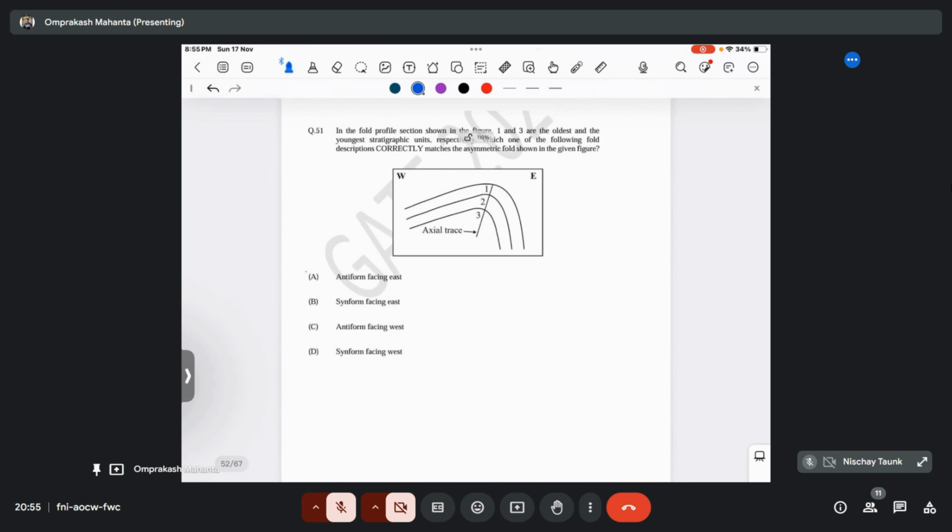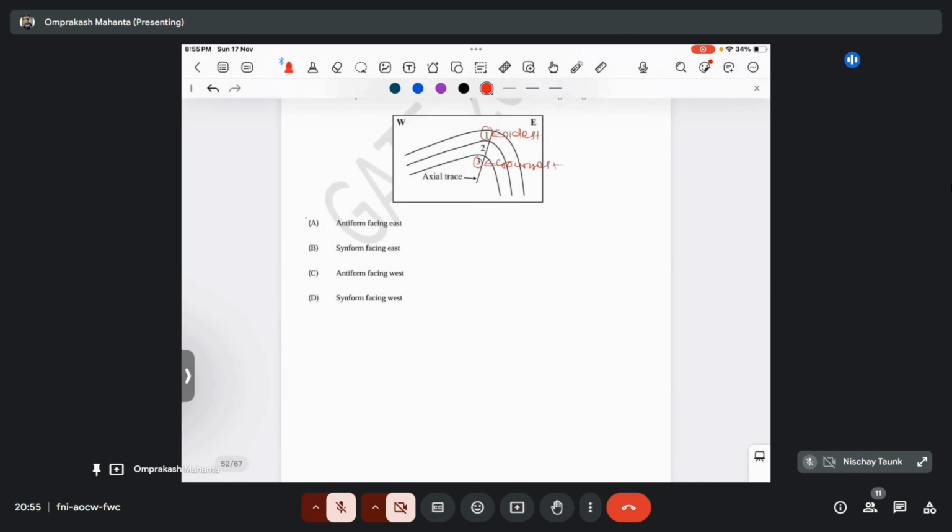Okay, let's move to the next one. In a fold profile section, in the figure 1, 2, 3, 1 is the oldest and 3 is the youngest stratigraphic unit respectively. Which of the following descriptions correctly matches the asymmetric fold of the following figure?